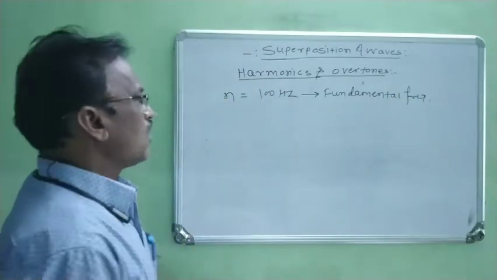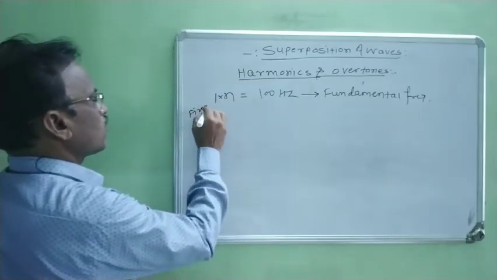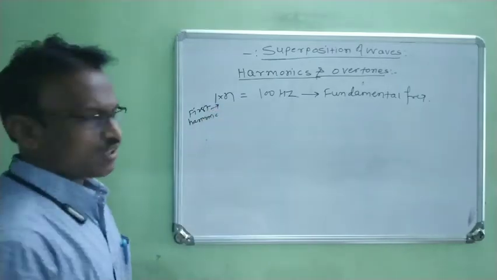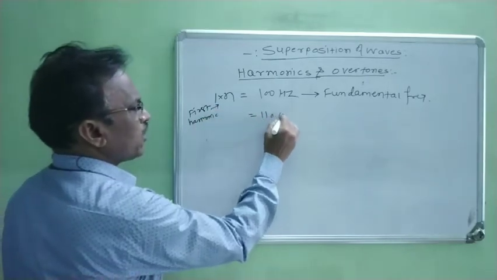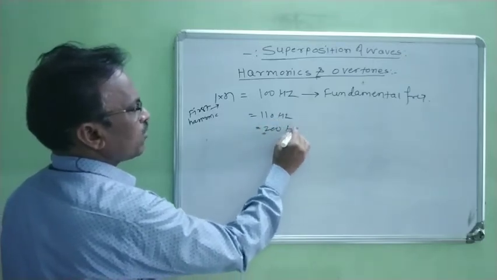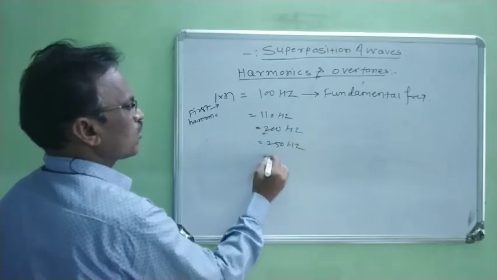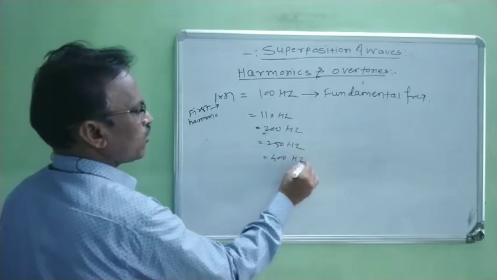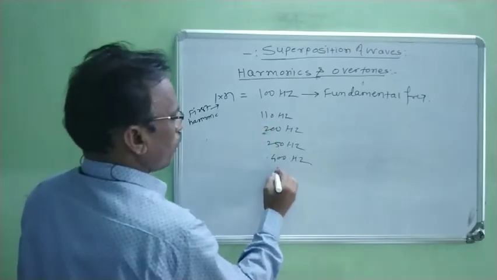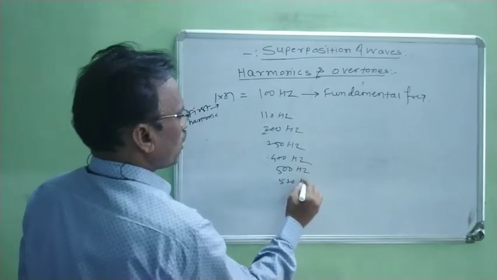Fundamental frequency. Therefore, this n is the first harmonic. It is the first harmonic. Now we consider 110 hertz, 200 hertz, then 250 hertz, then 400 hertz, then 500 hertz, then 520 hertz, etc.